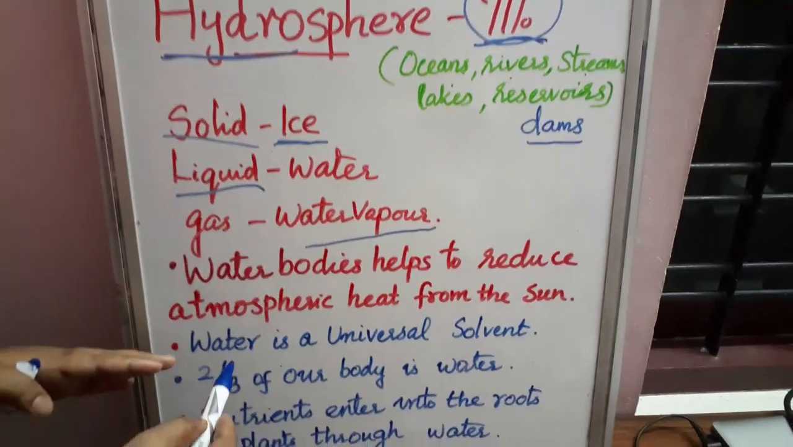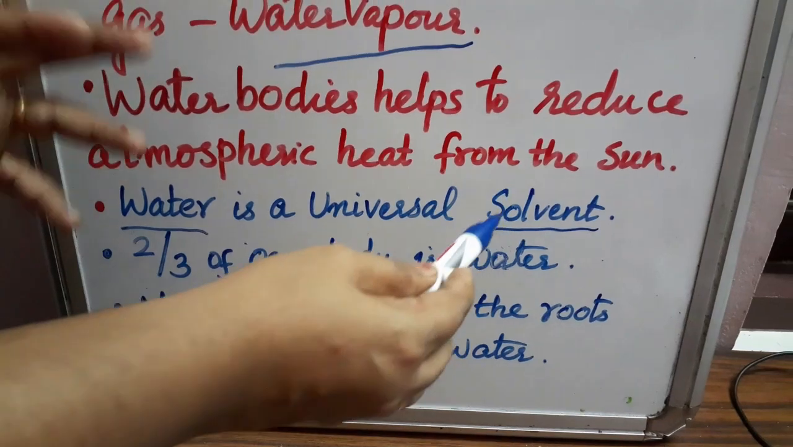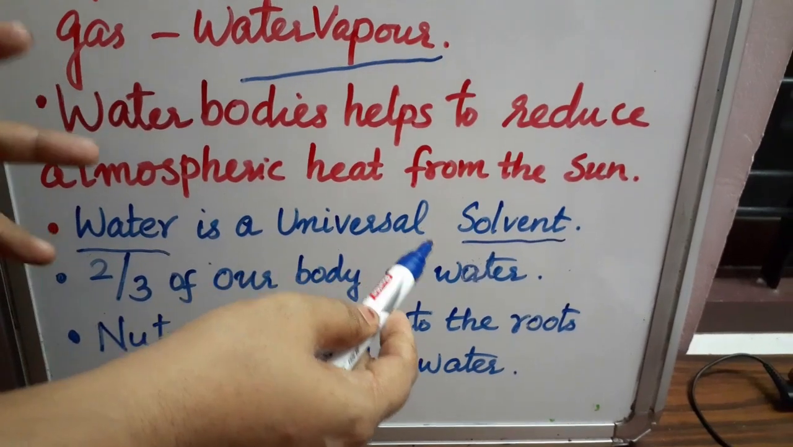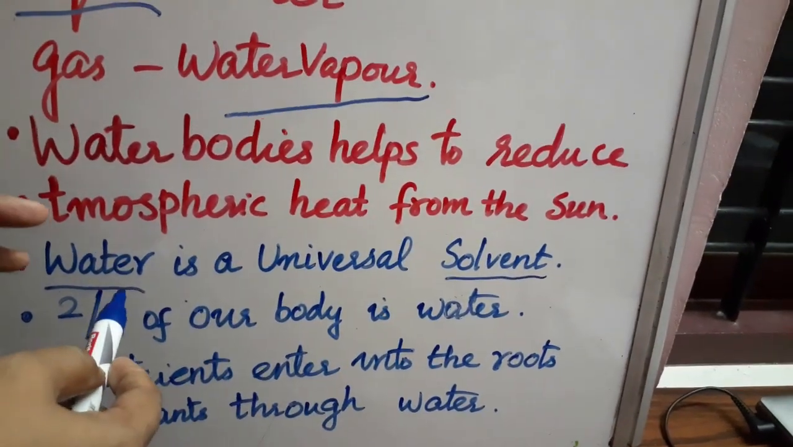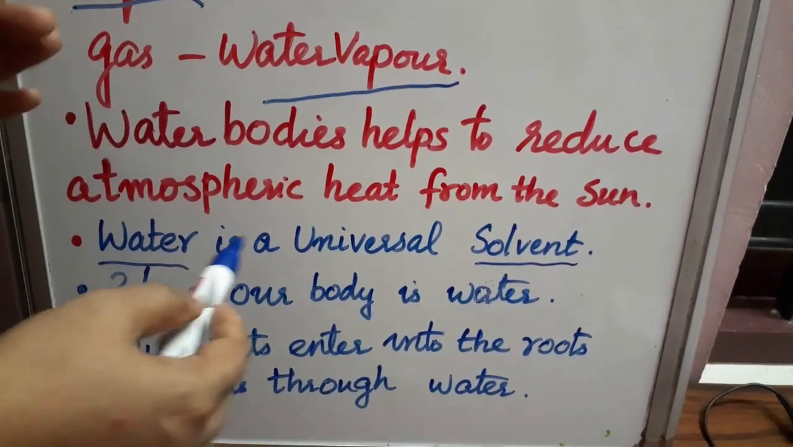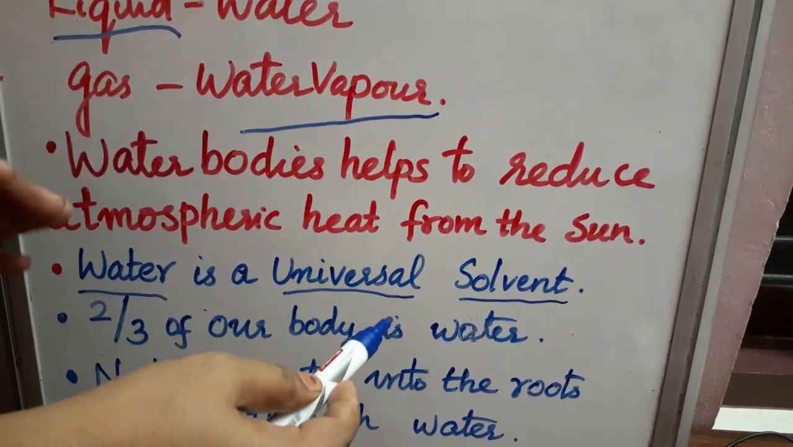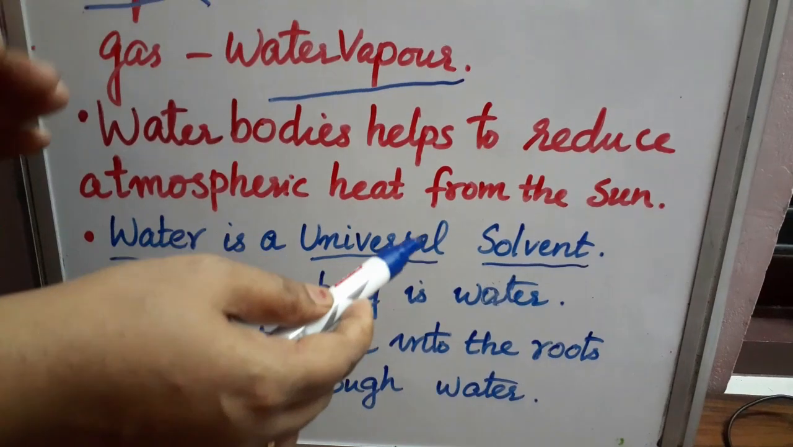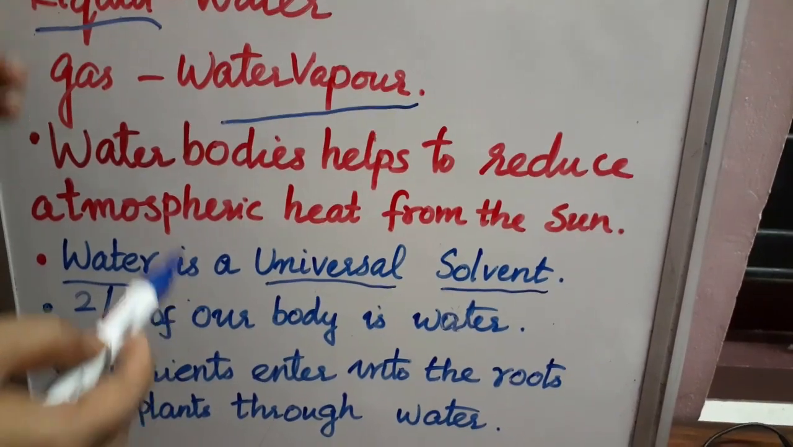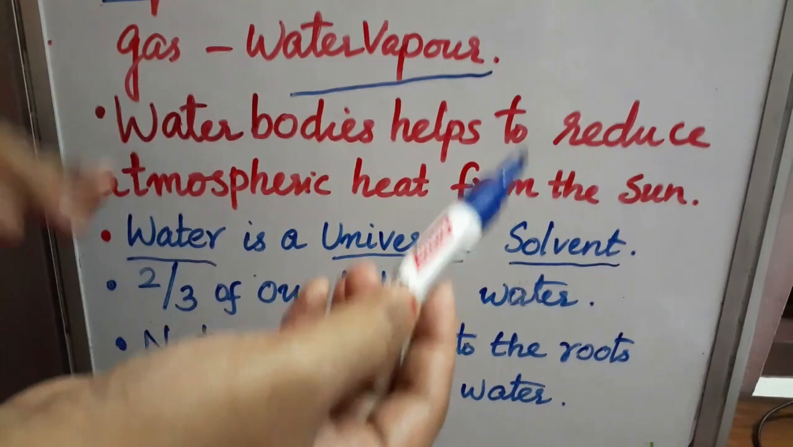Another important quality is that water is a universal solvent. Solvent means the thing in which everything can dissolve. Around 90% of things will dissolve in water. Mostly water is a universal solvent, so it allows substances to dissolve in it. It acts as a bridge between the outer environment and the inner environment.